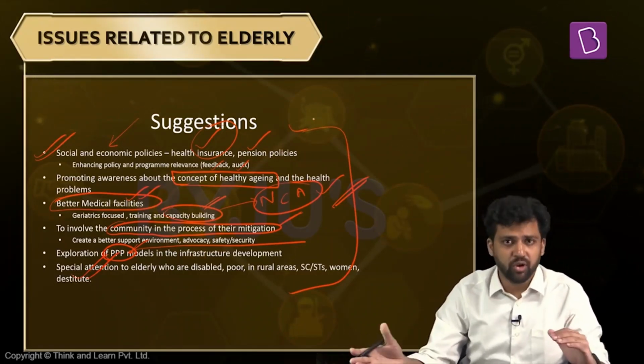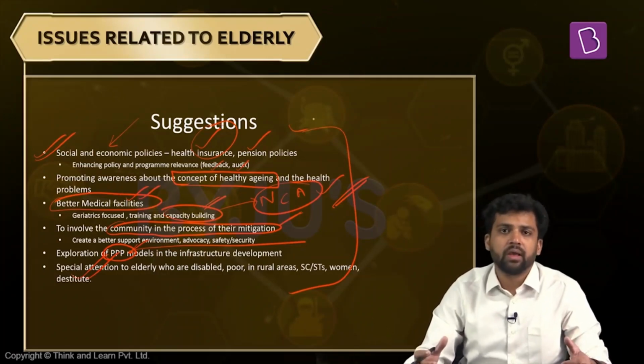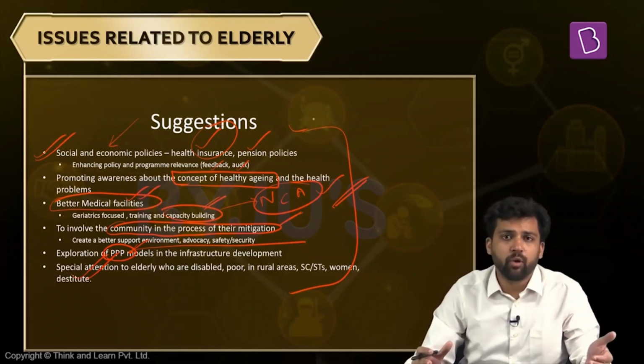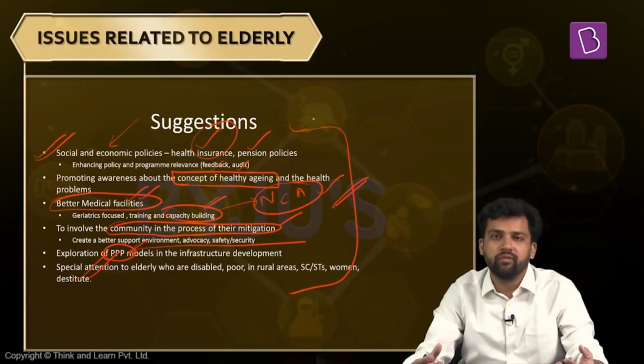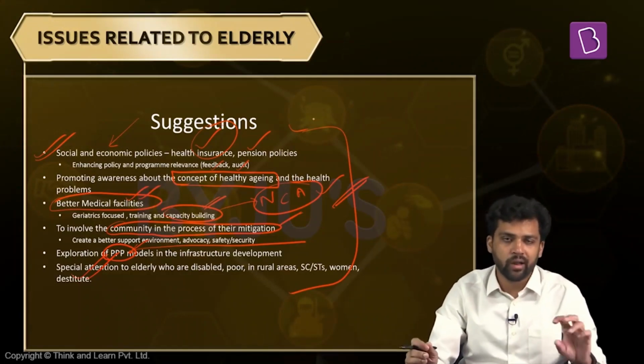Some of the policies within India, the national policy, the Ministry and community policy, and also some state policies, and some recent trends related to elderly. So aging of our population, which will lead to a higher old age dependency ratio and feminization of elderly. And how do we address the challenges that elderly will face? So this is the entire topic related to elderly, a very important part under vulnerable sections of GS2.